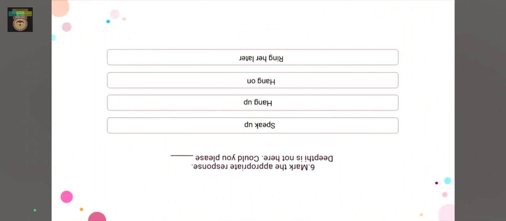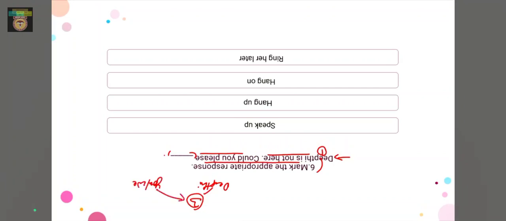So here in the sixth question, we have a fill in the blanks type of question, right? Mark the appropriate response for this question. So we have Dipti here. So let us read the sentence first. Dipti is not here. Could you please? And we have a blank here, right? So we are talking to a third person who is related to Dipti, right? We are collecting information about Dipti, right? So the third person says that Dipti is not currently available, right? So she says, could you please? And we got to fill in this.